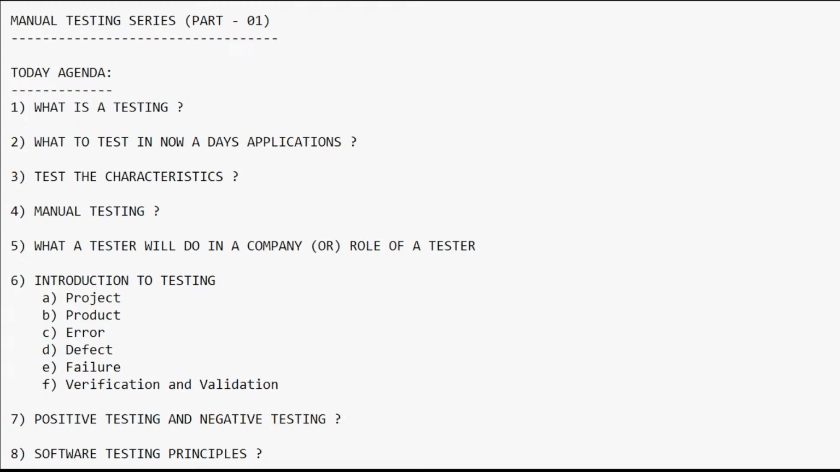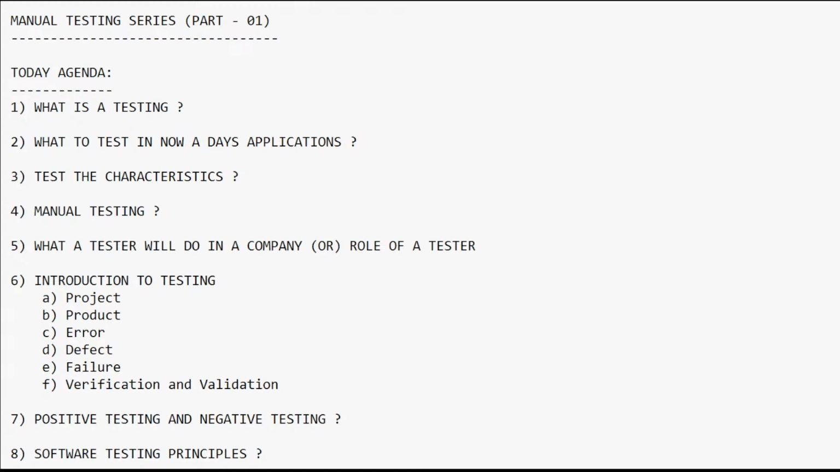Okay, so what is manual testing here? First of all, if any testing activity, either functional testing or UI testing or usability testing or load testing or performance testing or compatibility testing, any kind of testing which is carried out with human activity or human efforts, then that is called as manual testing.